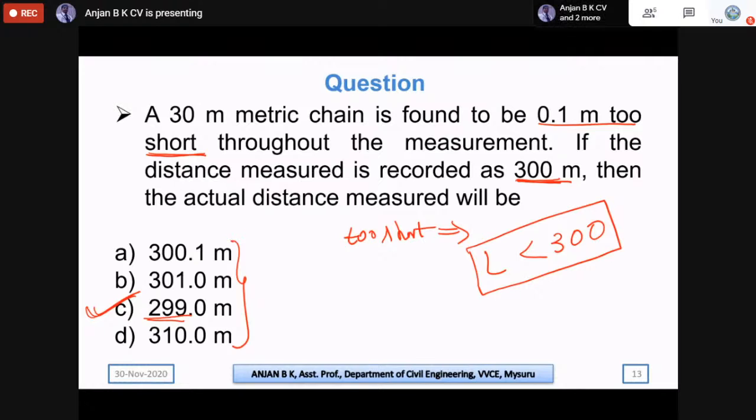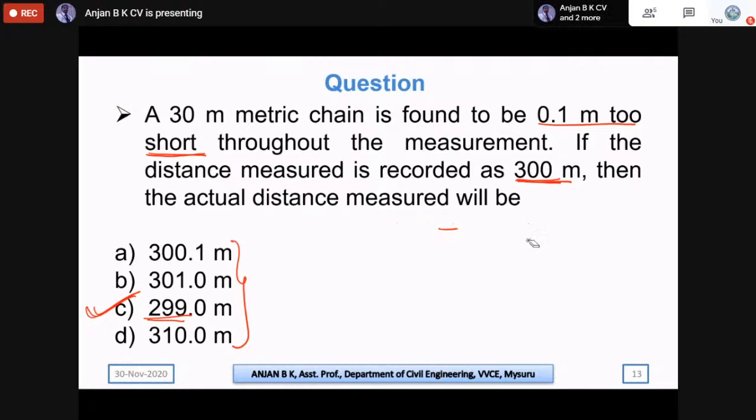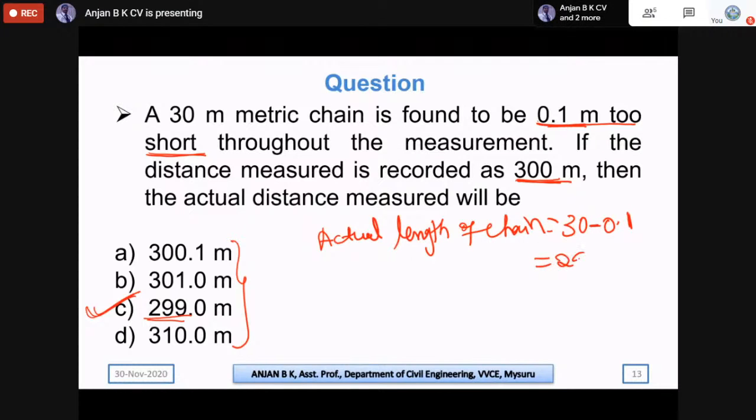But just for surety, we can solve this. Let us solve this question. The actual length of the chain will be, because it is 0.1 meter too short, 30 minus 0.1. Because it is too short, we need to deduct. Therefore, the actual length of the chain is 29.90 meters.